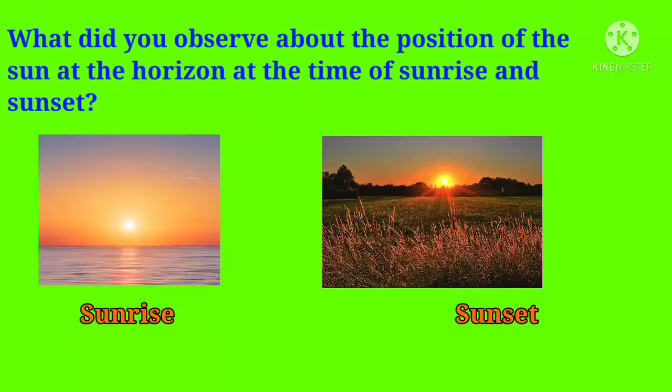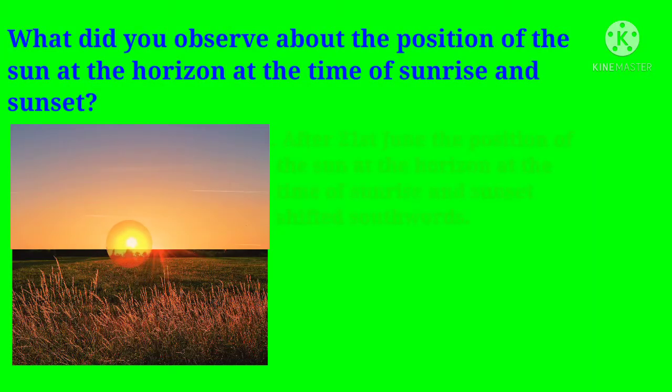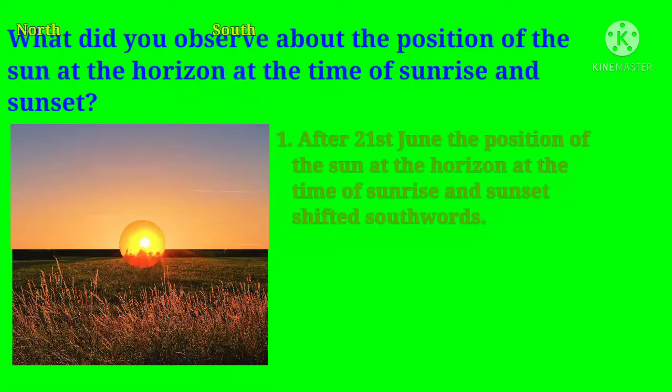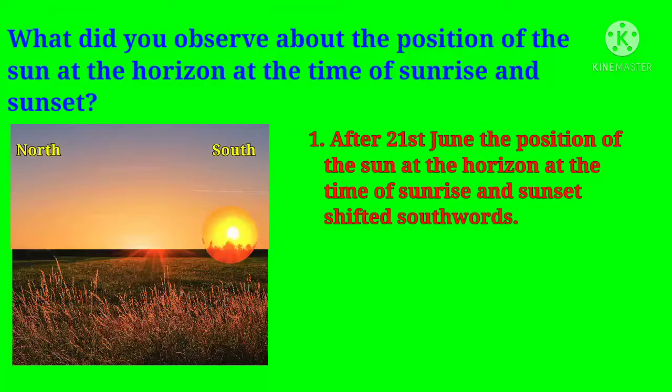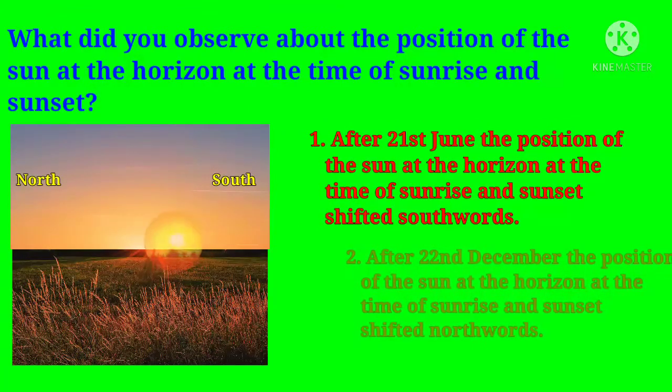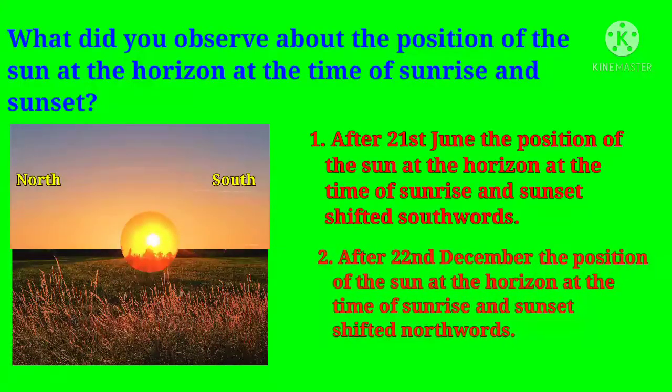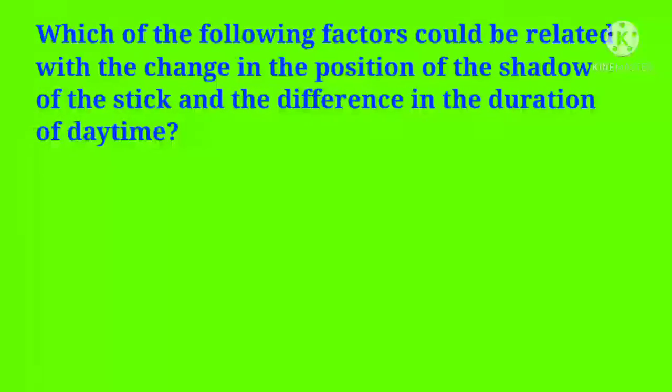Here is the fifth question. What did you observe about the position of the sun at the horizon at the time of sunrise and sunset? After 21st June, the position of the sun at the horizon at the time of sunrise and sunset shifted southwards. After 22nd December, the position of the sun at the horizon at the time of sunrise and sunset shifted northwards.